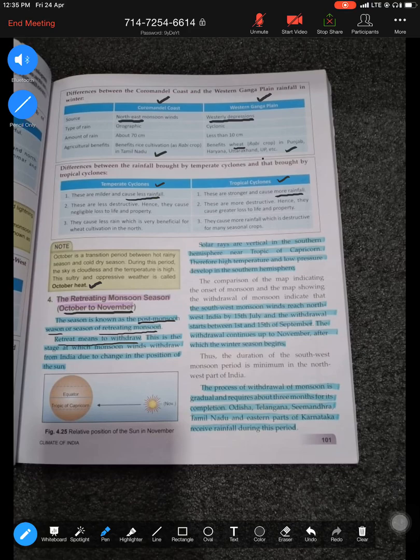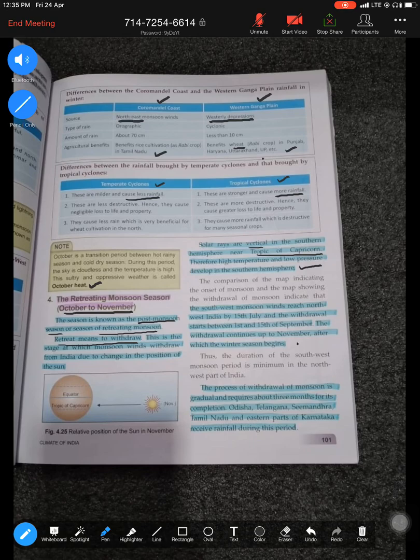Now the wind starts going back. So why is the wind retreating? Because again the sun rays are vertical over Capricorn. So Capricorn has high temperature, low pressure, whereas the surface in the Indian subcontinent has high pressure but low temperature, because the sun rays are oblique. So wind always moves from high to low. So this is the time for wind to go back, because there is high pressure on the land, low pressure over the water. So wind moves from high to low. That is how they move back.